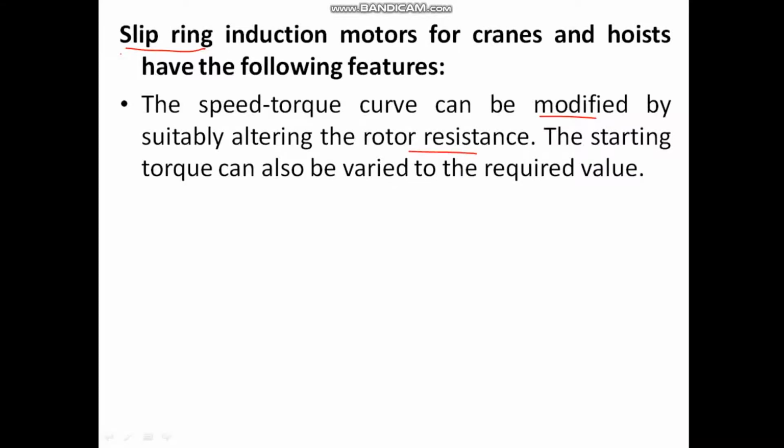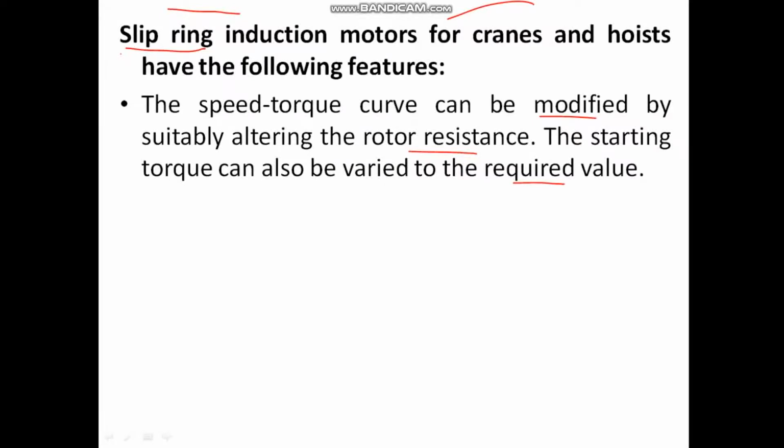The starting torque can also be varied to the required value. Here regeneration is possible. Reverse current braking can be employed. Unlike DC systems, here I can employ reverse current braking, limiting the current to the desired value by the rotor resistance, right? In slip ring induction motors, we know there exists the rotor resistance. DC dynamic braking can also be employed.